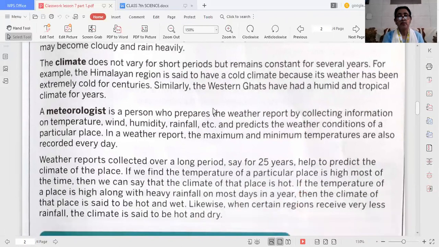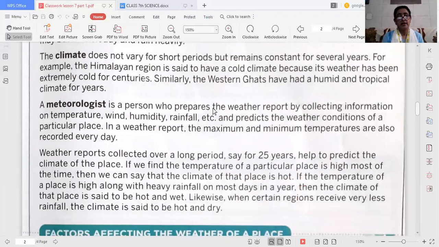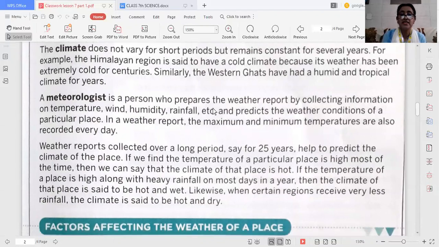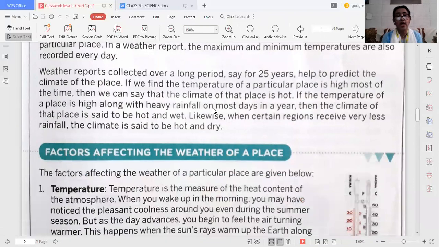Then come the weather reports. Daily, the weather reports are there. The weather reports are collected for a long period, say 25 years, which predict the climate of a place. If we find the temperature of a particular place is high most of the time, then we will say the climate of that place is hot. But if the temperature of a place is high along with heavy rainfall, we will say the climate of that place is hot and wet. Now we will discuss a few factors which affect the weather of a place.